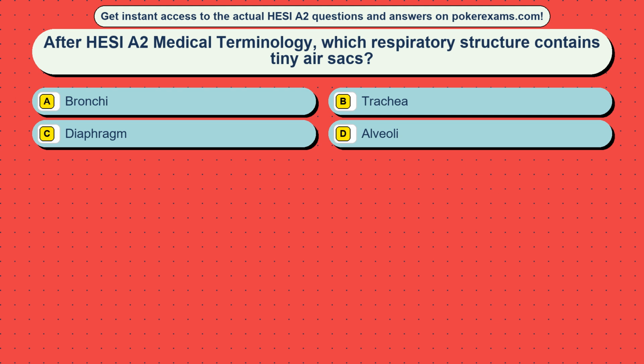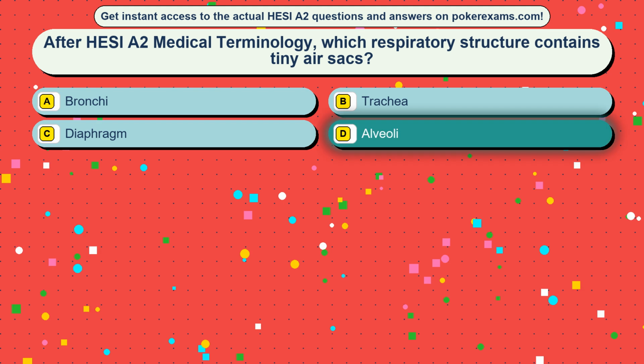Question 6. After HESI A2 medical terminology, which respiratory structure contains tiny sacs? Option A, bronchi. Option B, trachea. Option C, diaphragm. Option D, alveoli. The correct answer is option D, alveoli.